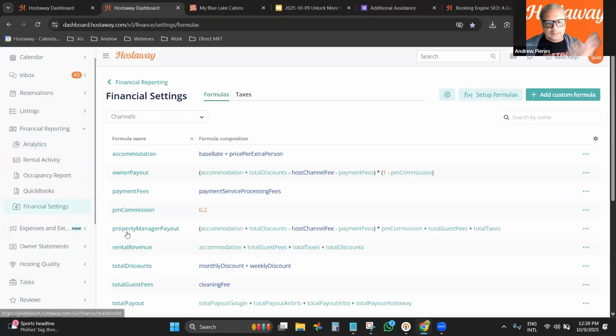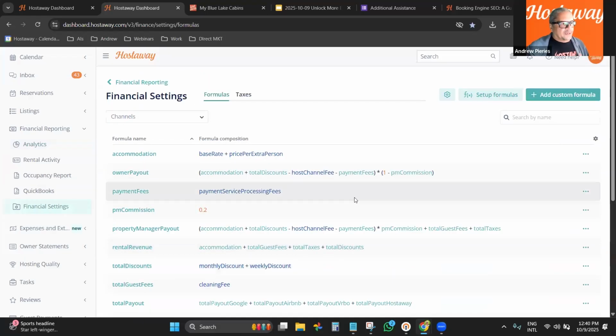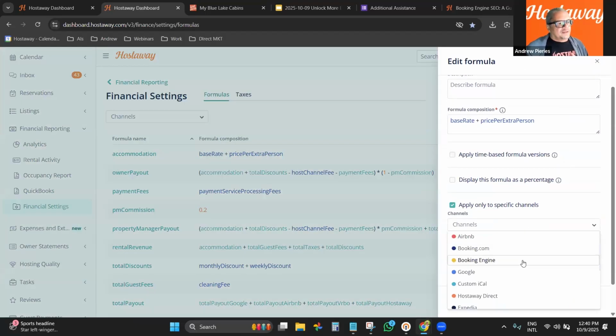It is possible, just pay attention. If you're using the same formulas for direct, everything is good. But let's say you're customizing a formula, and when you customize, you want to apply it to specific channels, and you say that this formula only works for Booking Engine or only works for Google.